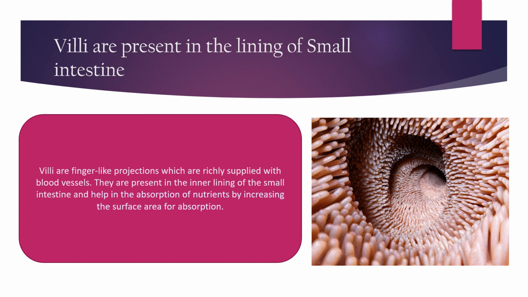We have seen there is a process involved in digestion known as absorption, which absorbs the nutrients. The absorption process is done in the small intestine and also in the large intestine, but the main absorption takes place in the inner lining of the small intestine. These finger-like projections increase the surface area, which absorbs the nutrients and transports them to the whole body.